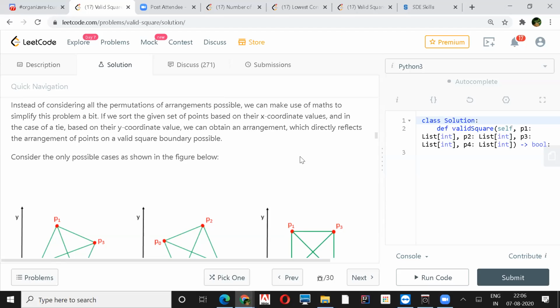Shashank, I just want to say something. Yeah, go ahead. Can we pre-calculate all the distances? It means 4C2. We'll calculate the distances from every vertex to every vertex and keep putting them into a map. The condition for all those vertices to be on a square is that the set will have only a size of 2, because for every point on a square there are just two types of distances: one is a and another is root 2 a. So if the size of the set at the end is just 2, then it is proven that it's a square.